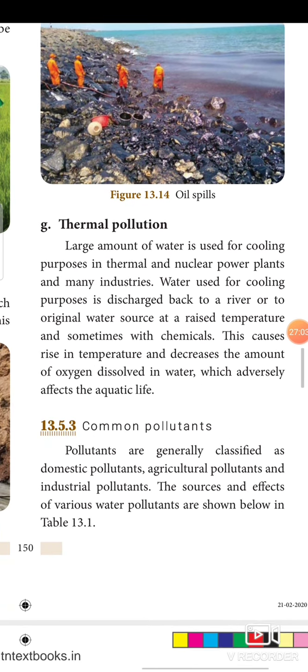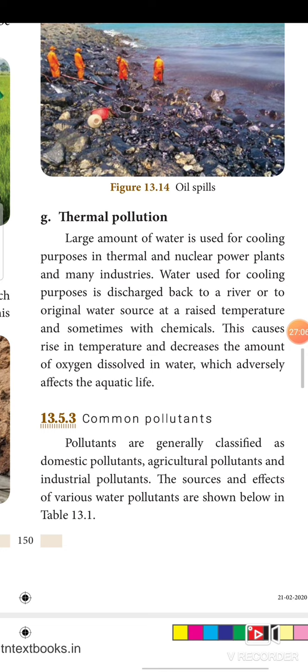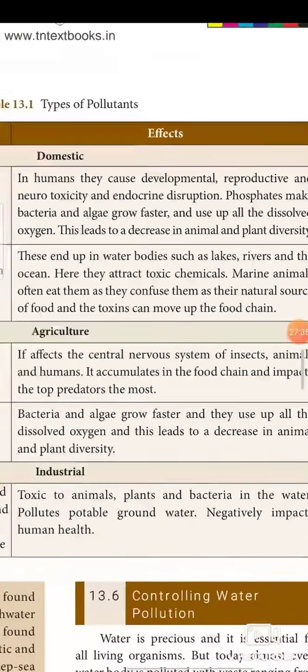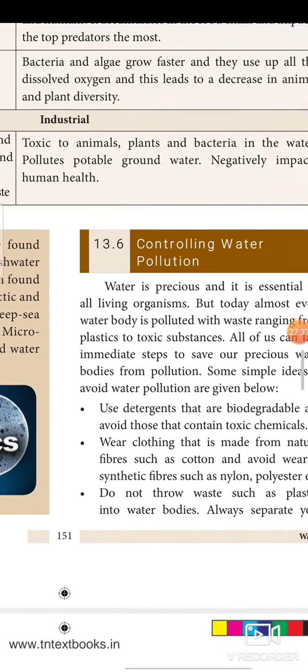Thermal pollution. Large amount of water is used for cooling purposes in thermal and nuclear power plants and many industries. Water used for cooling purposes is discharged back to river or to original water sources at a raised temperature and sometimes with chemicals. This causes rise in temperature and decreases the amount of oxygen dissolved in water, which adversely affects the aquatic life. Some common pollutants have been given in table 13.1, types of pollution. You go through it, it will give you a wide knowledge.